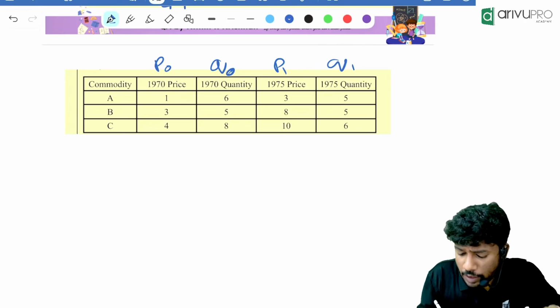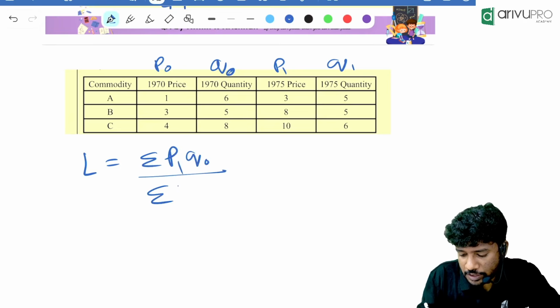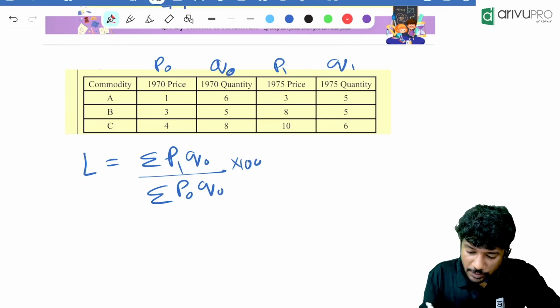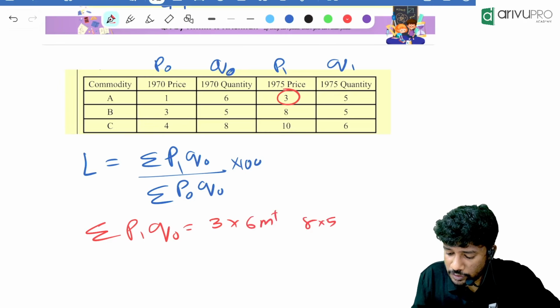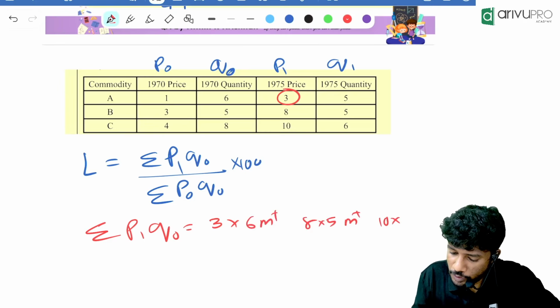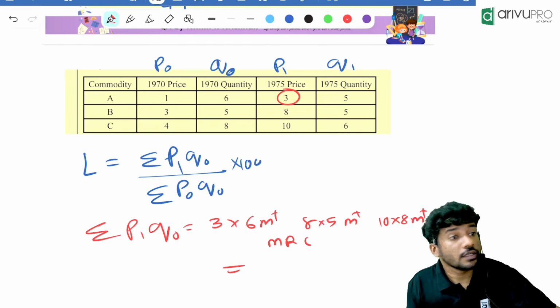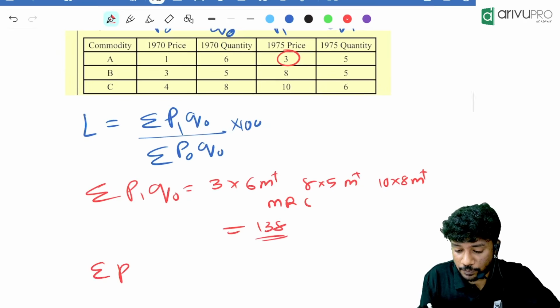Okay, let's see. What is the formula for Laspeyres? Laspeyres is summation of P1 Q0 divided by summation of P0 Q0, into 100. So first find me summation of P1 Q0. P1 Q0 is 3 into 6, plus 8 into 5, plus 10 into 8, plus, then MRC. How much is the numerator? 138. Perfect.